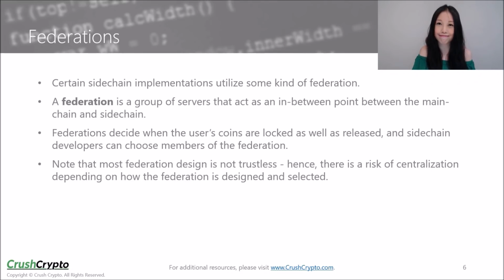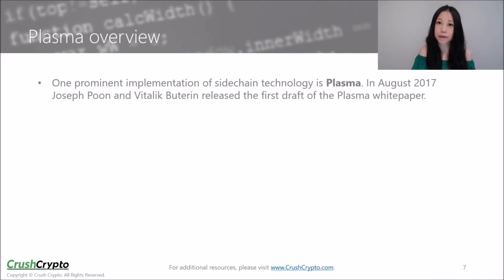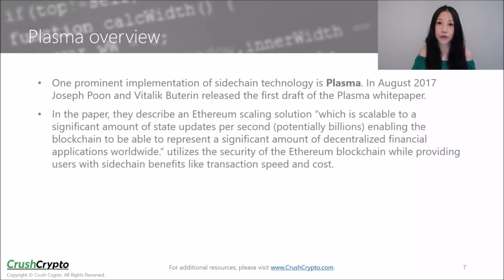One prominent implementation of sidechain technology is Plasma. In August of 2017, Joseph Poon and Vitalik Buterin released the first draft of the Plasma white paper. In the white paper, they described an Ethereum scaling solution which is scalable to a large number of state updates per second, potentially in the billions. This would enable the blockchain to represent a significant amount of financial dApps worldwide.